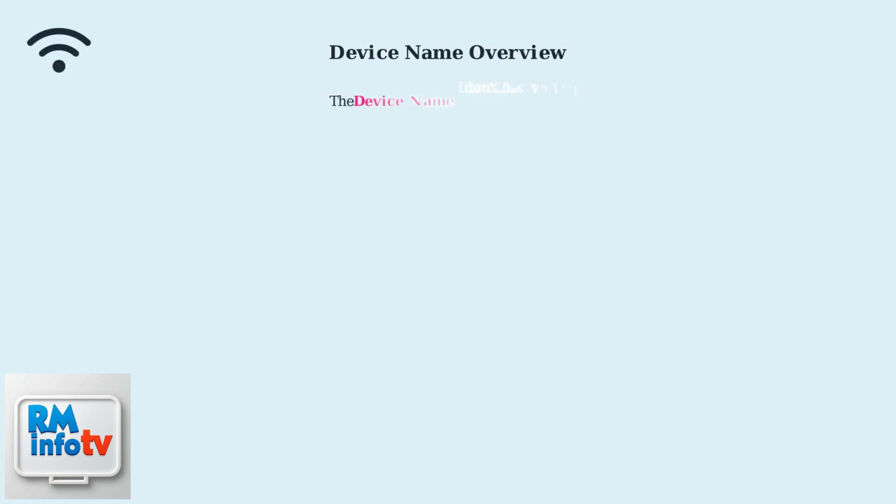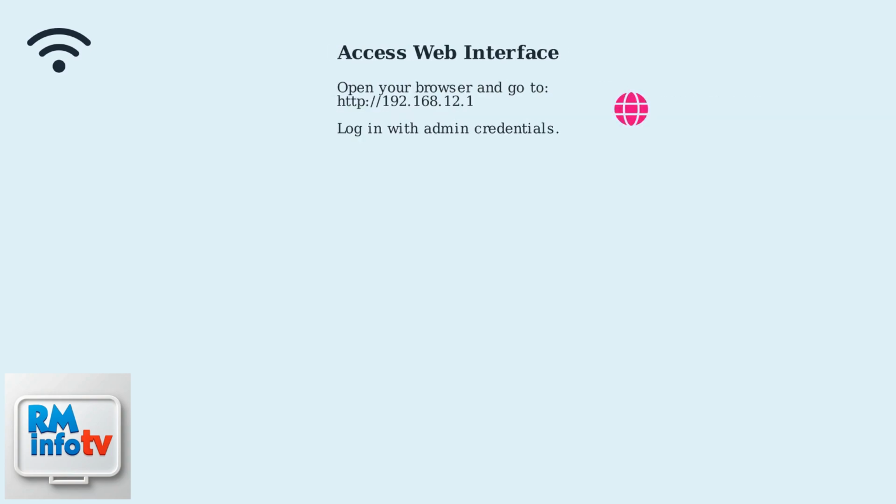The device name identifies your gateway within your network settings. It's not broadcast like the SSID, but it helps in identifying your gateway in network lists or within the T-Mobile app for remote management. To change this, access the gateway's web interface at 192.168.12.1 using your browser. Log in with your admin credentials.